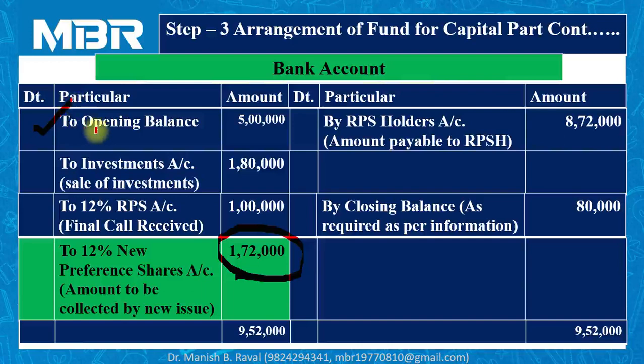When we have sold our investment for rupees 1,80,000, bank account is debited for rupees 1,80,000. When we have received the amount on final call from 12% RPS, we have passed a journal entry: bank account debited to final call. So again, bank account is debited for 1 lakh. When we pay the amount to the holders of RPS, bank account is credited with 8,72,000, and the closing bank balance is given to us as 80,000.